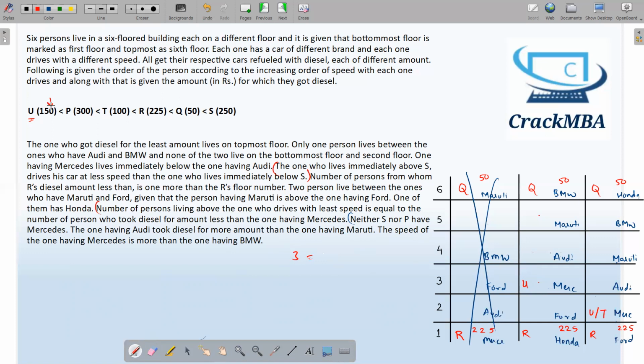How many persons are less than 150? Only 2 persons are less than 150, but we want 3 persons. 3 has to be equal to 3, so you cannot come over here. So from here it is certain that T will come over here.